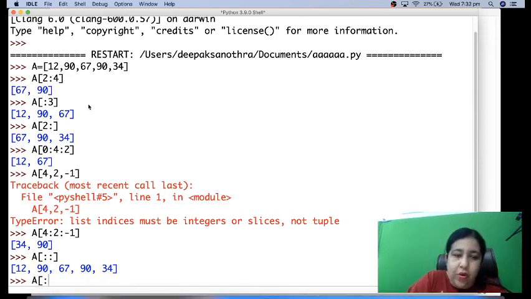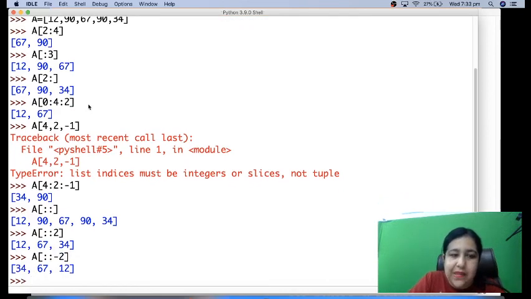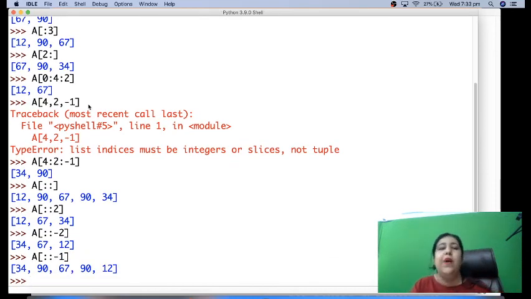If you write A[::2], it will show all with a gap of 2. So 12, 67, 34. If you want the same in reverse, you give -2. So it will be 34, 67, 12. If you want the whole list in reverse, give -1. So this is called slicing, and it works the same way with lists as well as tuples, right? In the board exam, you will get questions based on slicing, maybe based on some of the functions used with lists and tuples, but surely you will get a 1 mark question on this. I hope it's clear with all these things.